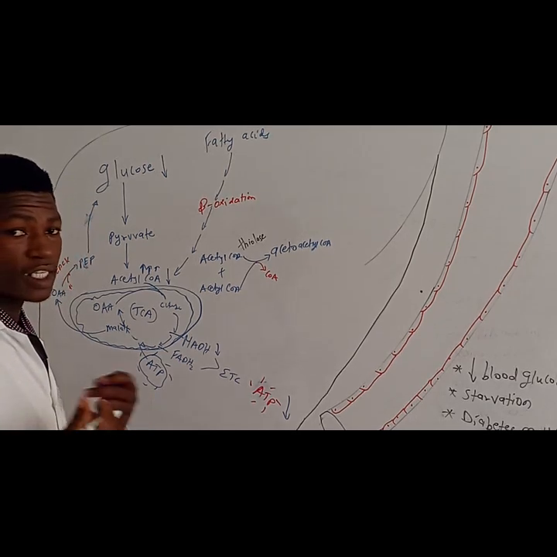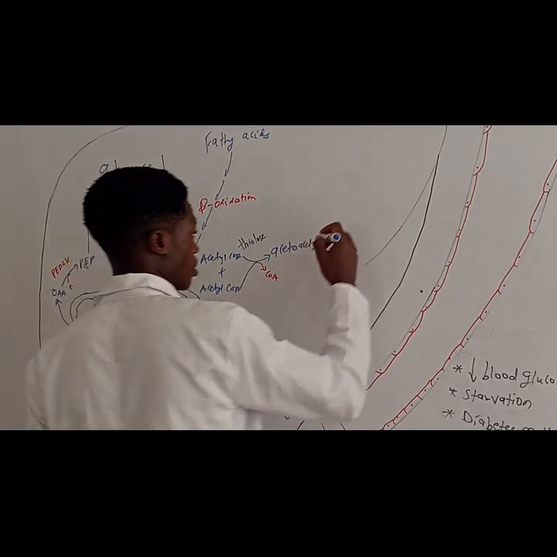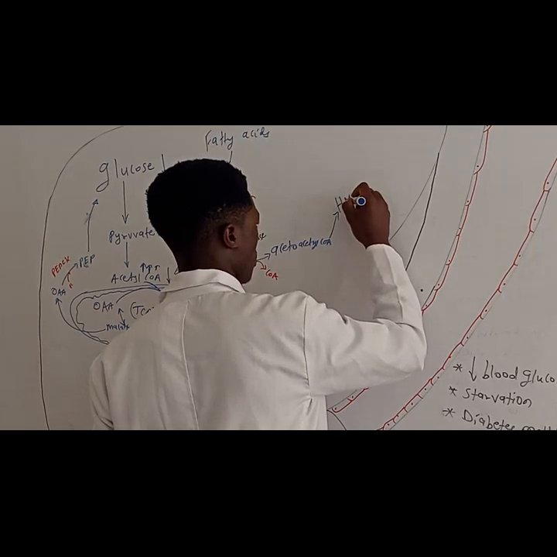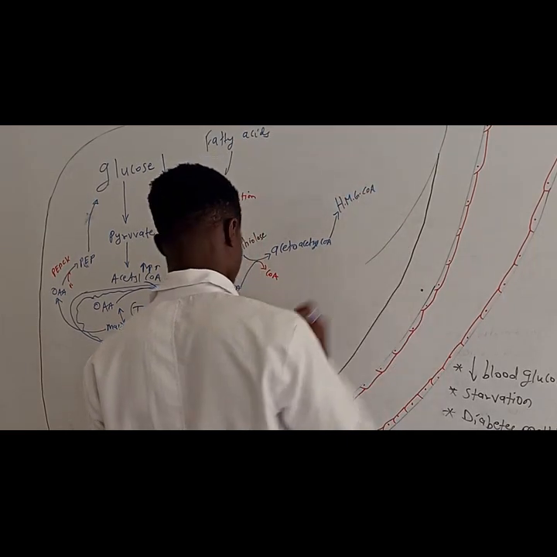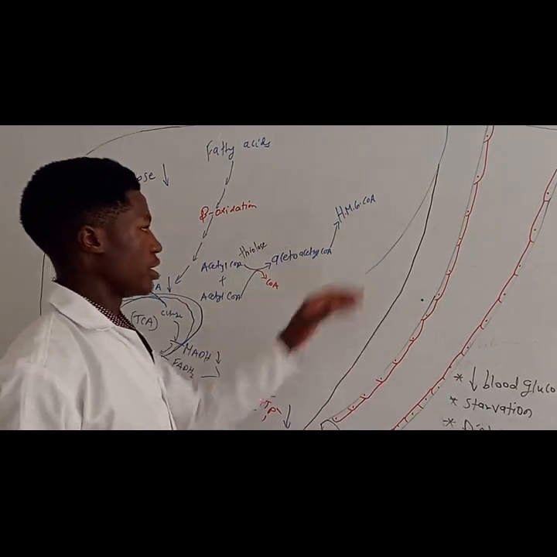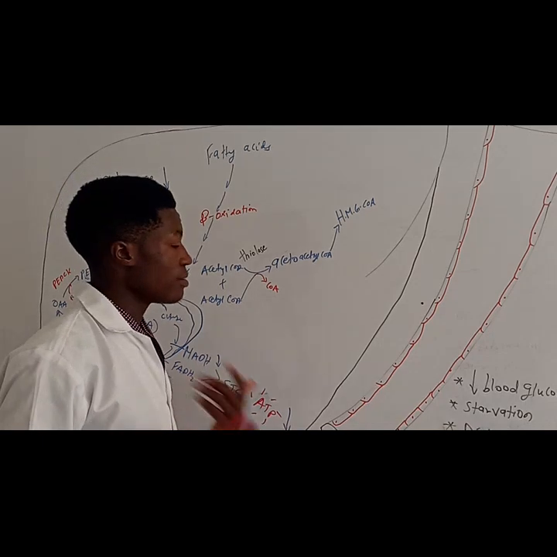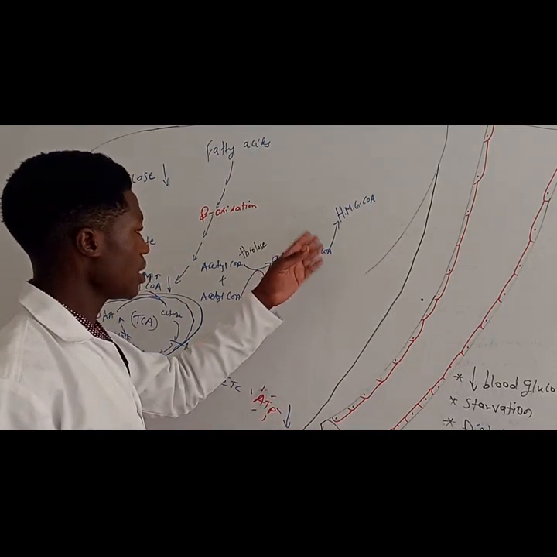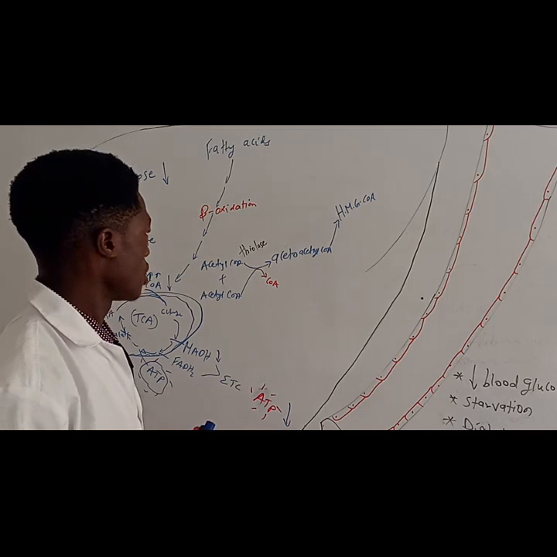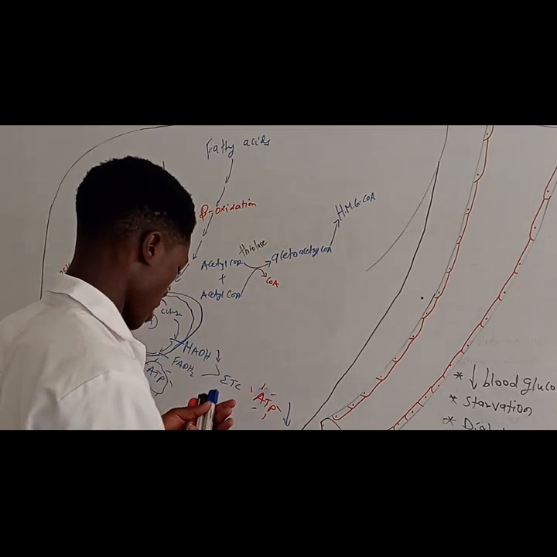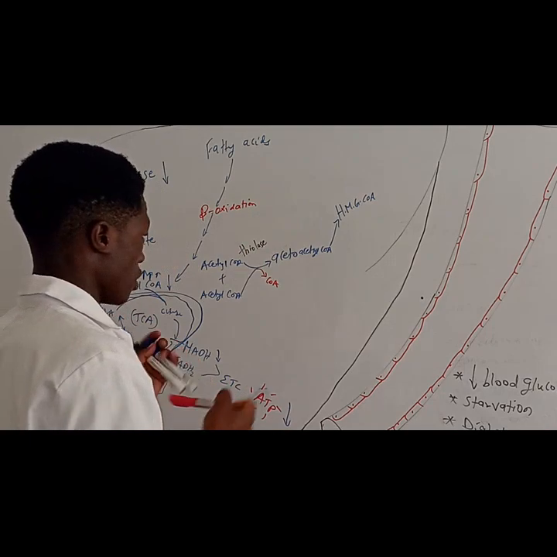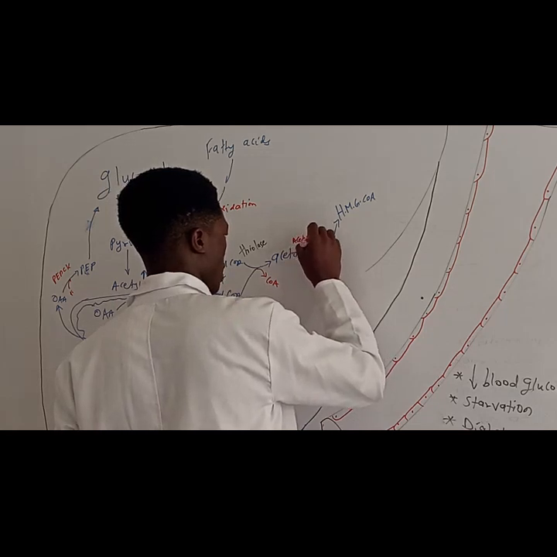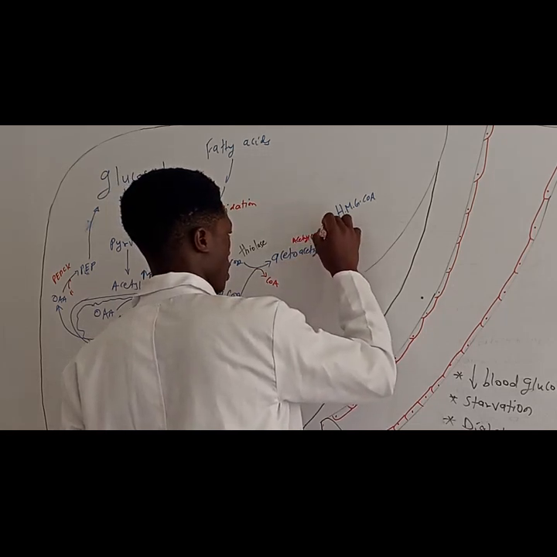Alright. Then acetoacetyl-CoA is going to be converted into a new molecule. Now this new molecule is going to be called HMG-CoA. Now this is just the abbreviation. It's called beta-hydroxy beta-methylglutaryl-CoA. So that's the full name for HMG-CoA. Now, this reaction is going to involve input of acetyl-CoA. So I'm going to input acetyl-CoA, then I'm going to get rid of the CoA.